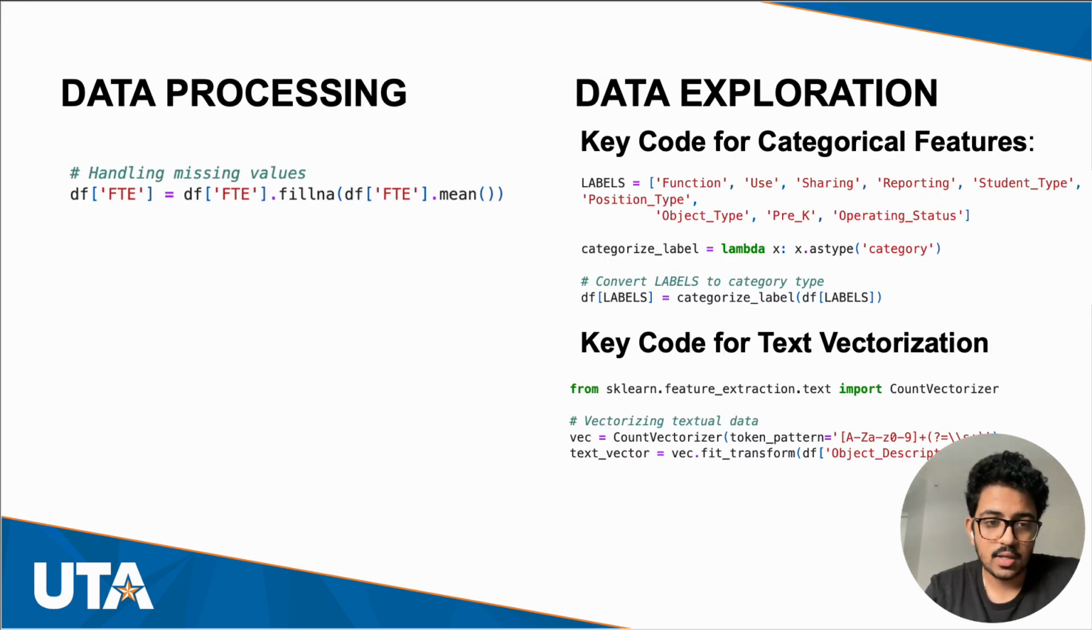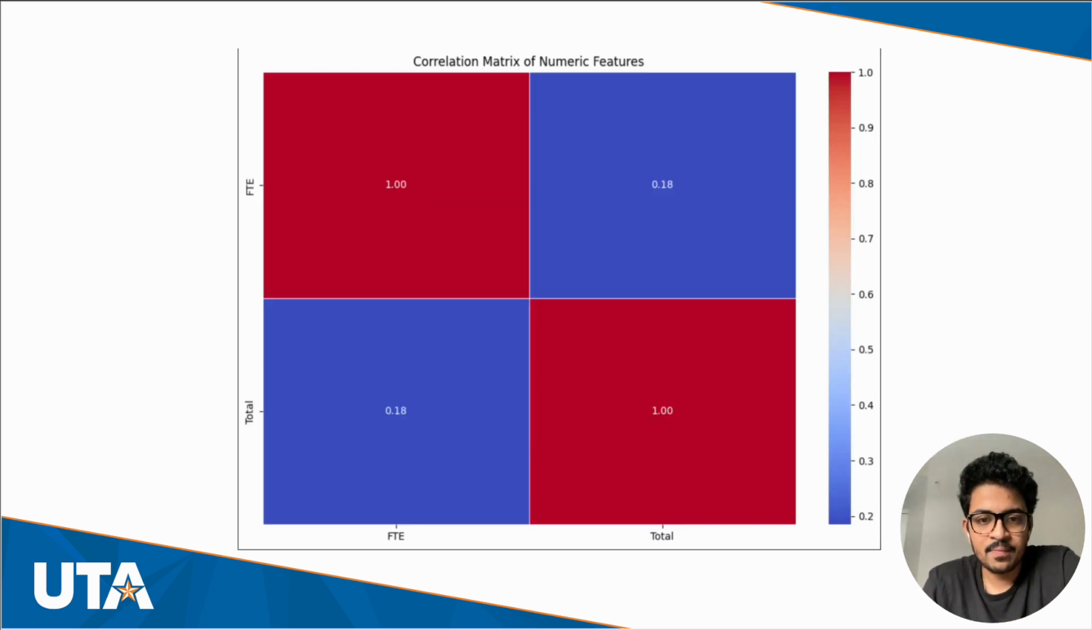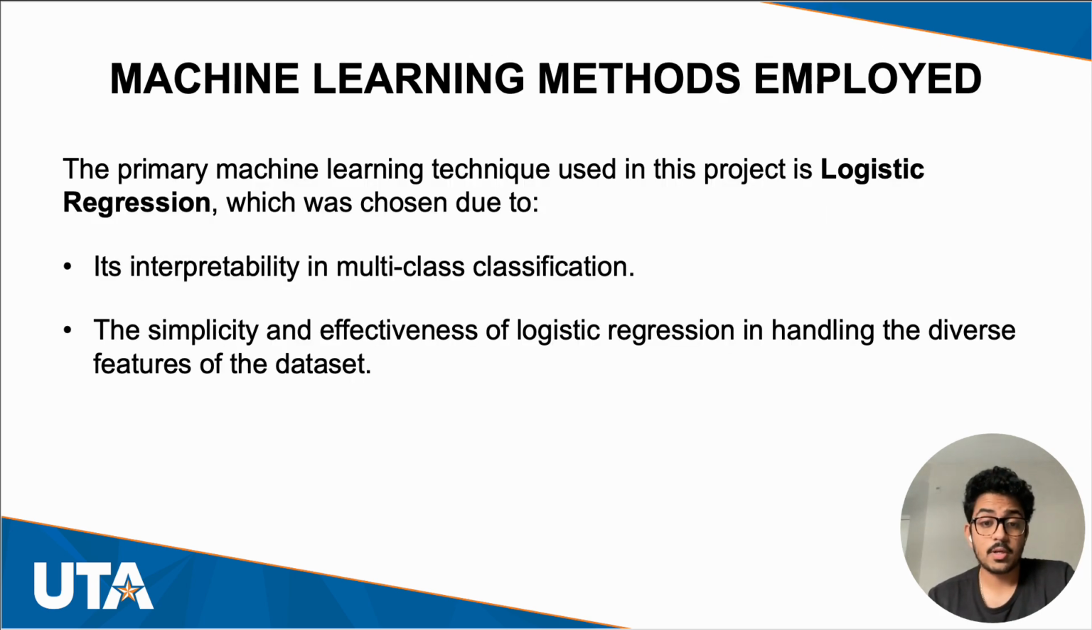This is the data processing, which handled the missing values present in the numerical features like FTE. Then the data exploration for the categorical features, and then the key code for the count vectorizer and the vectorization. Here, the correlation matrix shows that there is very little to no correlation between FTE and total. Now let's talk a little bit about the machine learning methods I have used.